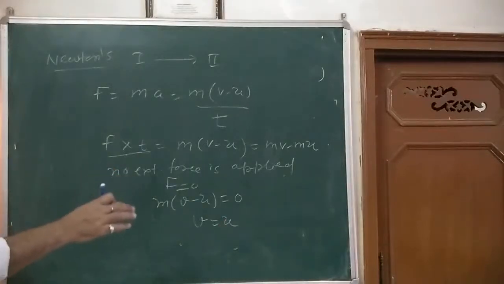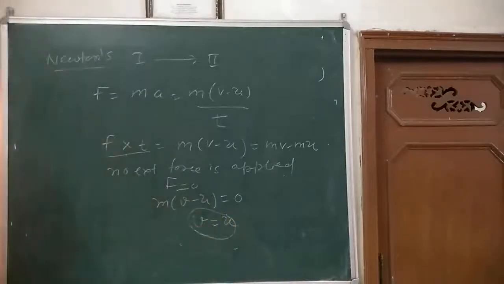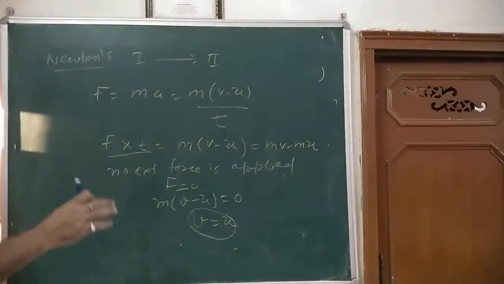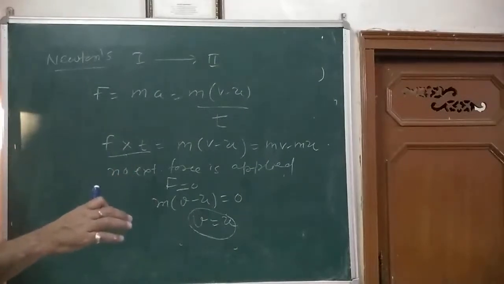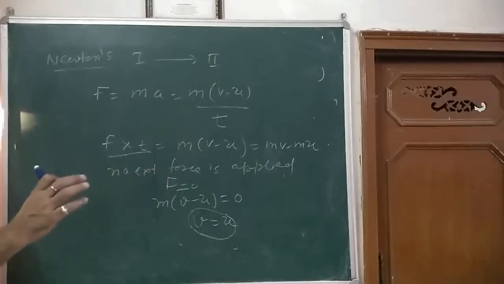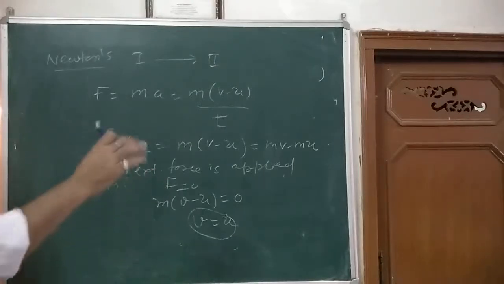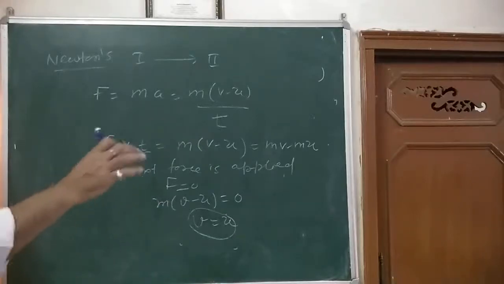So what does it mean? It means that the body will continue to move with the same uniform velocity u throughout the time t when no external force is applied on the body. This is Newton's first law of motion.